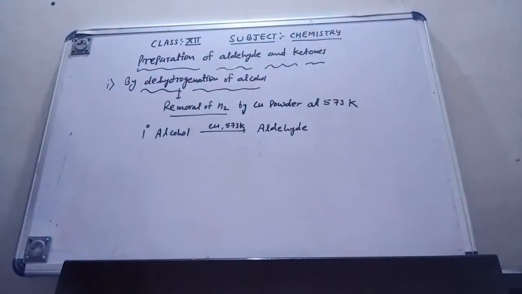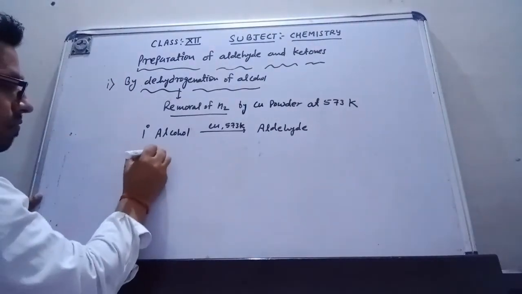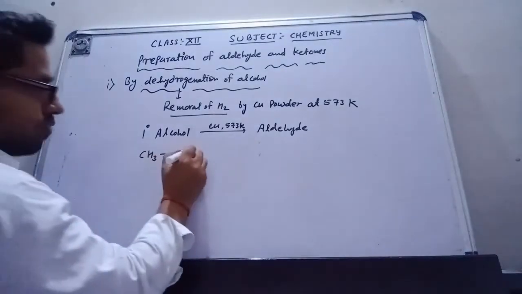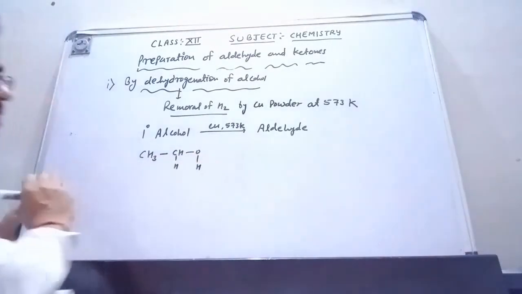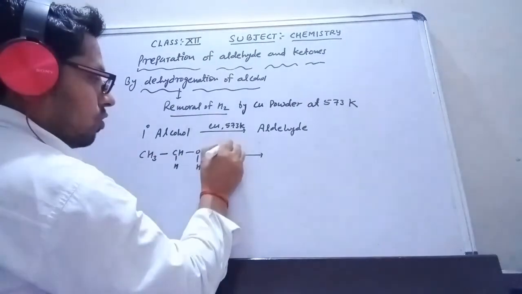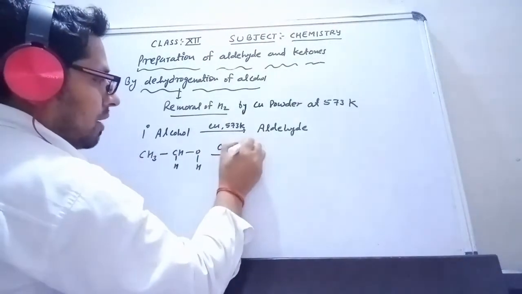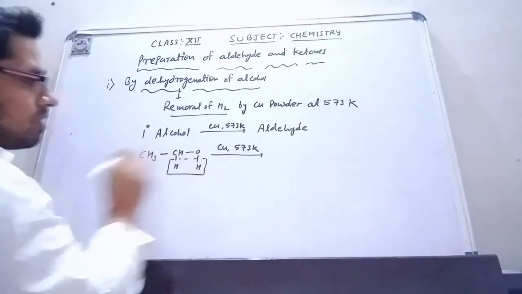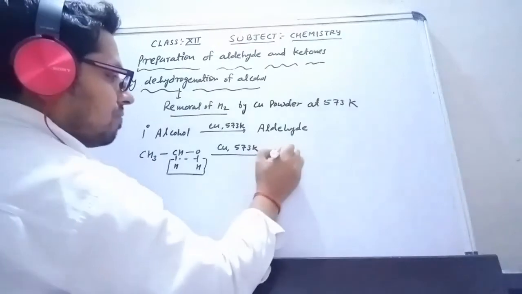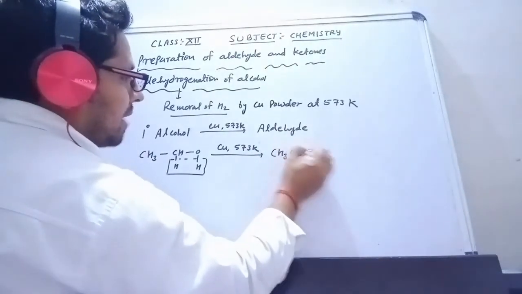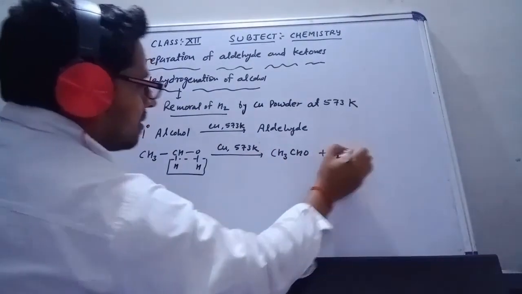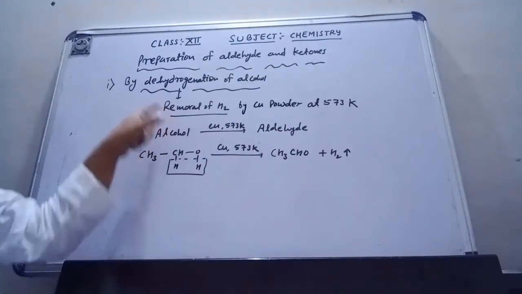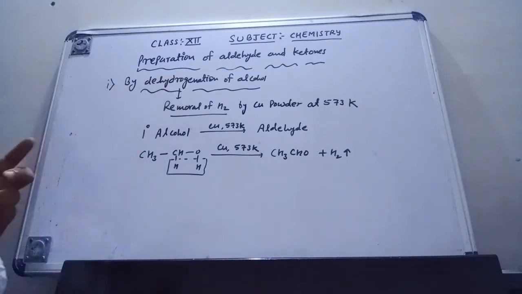If I discuss the example with you, CH3, single bond, CH2, single bond, OH. If it reacts with copper powder at 573 Kelvin, then from here an H2 molecule is released and I am getting CH3CHO. This hydrogen gas is released from there. So this is a removal of the H2 molecule. That is why this reaction is known as dehydrogenation.